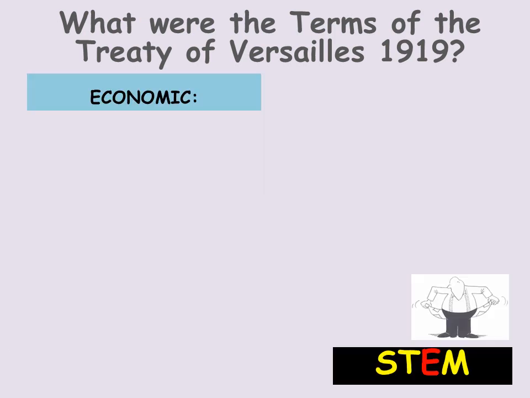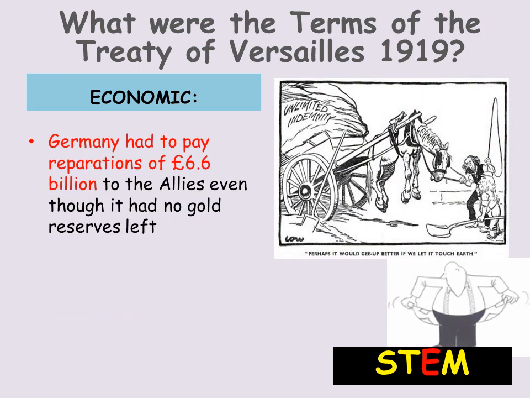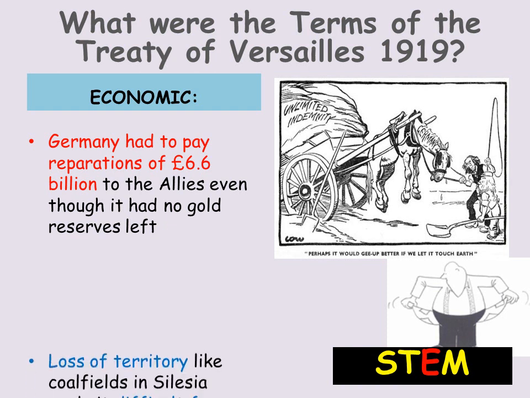The economic terms of the Treaty of Versailles, well, this essentially means what money was lost, and we all know it was lots. Germany had to pay reparations of 6.6 billion to the Allies, even though it had no gold reserves left to back this up. So if you look at the cartoon on the right, you've got Germany as a really old, bedraggled horse, which simply can't cope with the weight of the debt that it's having to bear. So the unlimited indemnity, as it's styled on the cartoon, is essentially the 6.6 billion reparations. Germany couldn't move forward with it, literally, as well as metaphorically. And it was totally an unrealistic amount for them to pay.